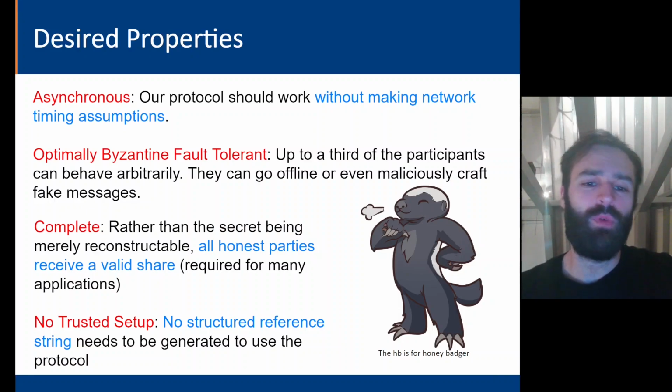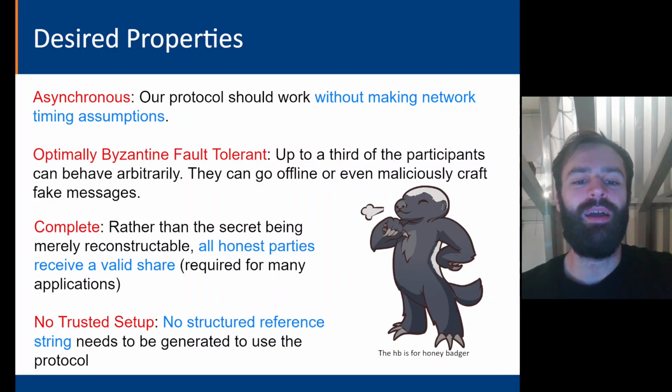We found that many previous works that defined AVSS added some extra property for their application to capture this notion that we do want guaranteed delivery of every share, because it's important for many different applications, particularly MPC. Lastly, we would ideally like to have no trusted setup, meaning that no structured reference string needs to be generated to use the protocol. This is mainly so that it can be deployed in different applications without having to add logistical overhead. We prefix all of our protocols with an HB, which is short for honey badger, a creature that is well known for its high degree of fault tolerance in adversarial settings.